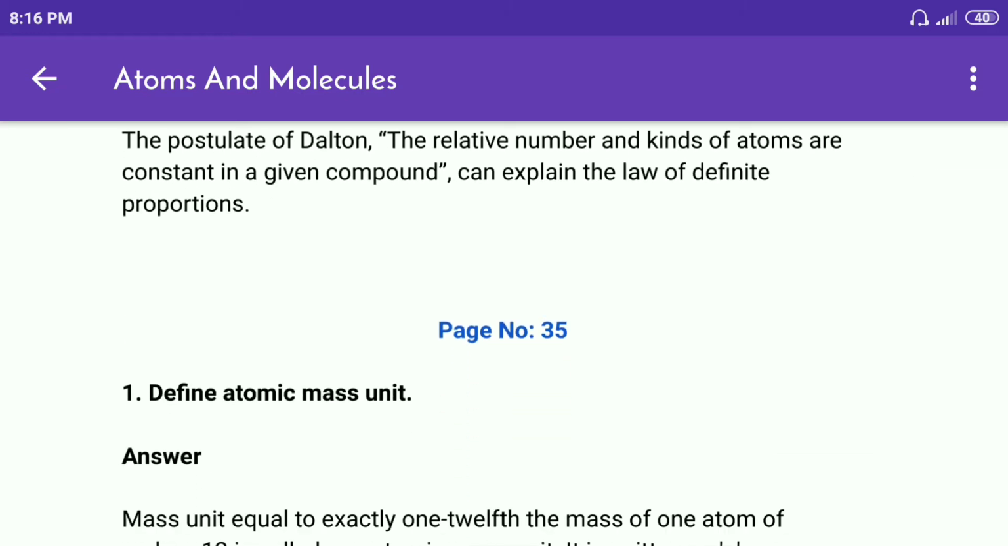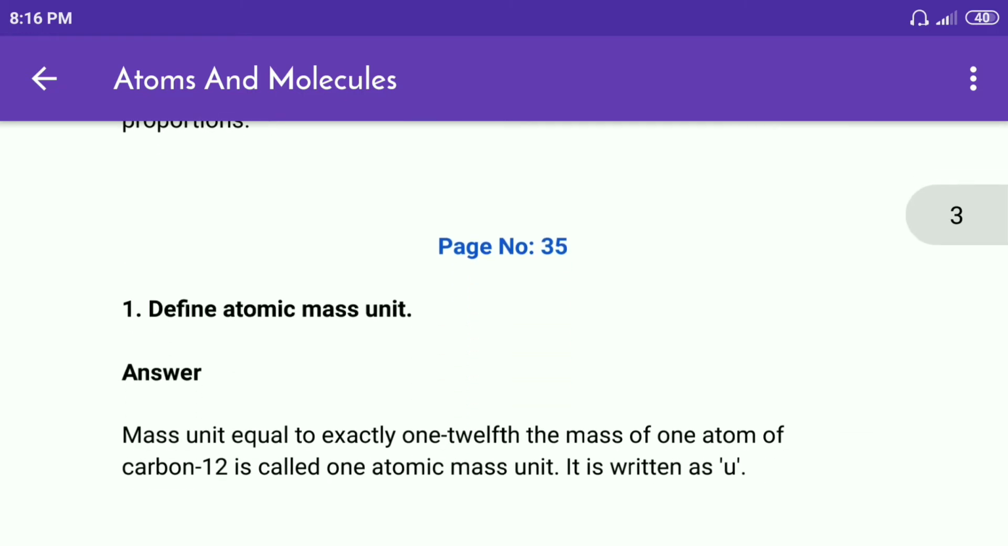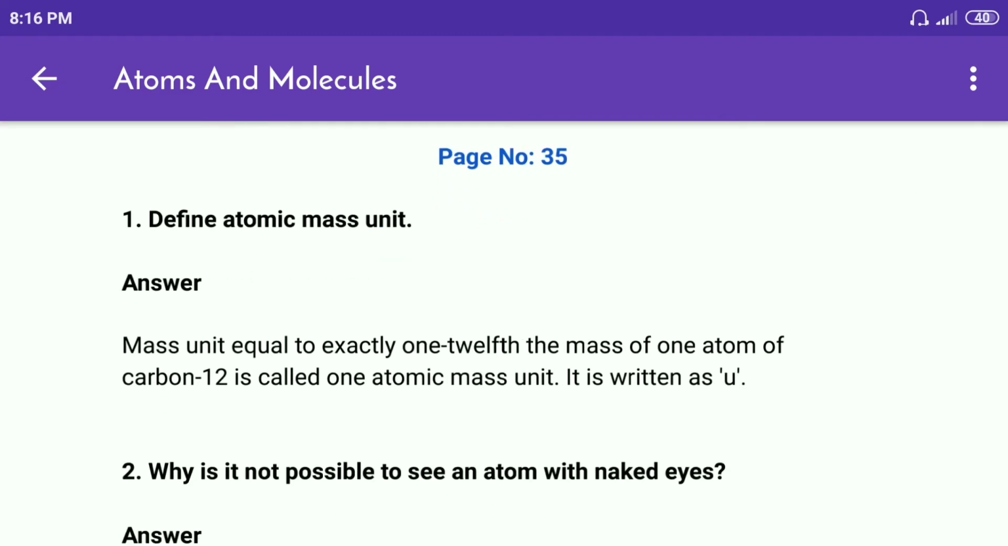Page number 35. Define the atomic mass unit. Answer. The mass unit equal to exactly 1/12 the mass of one atom of carbon-12 is called one atomic mass unit. It is written as u.